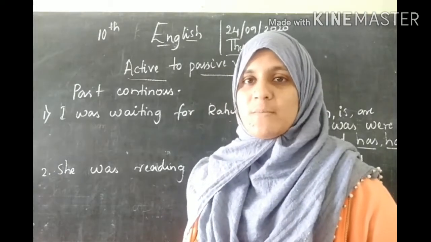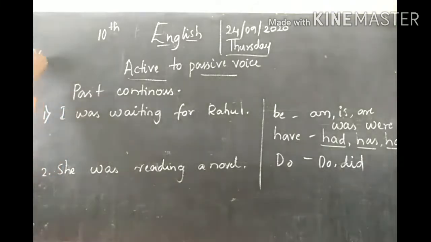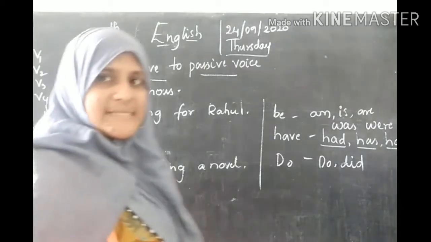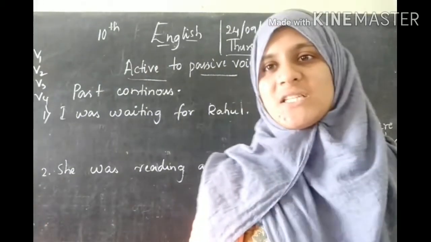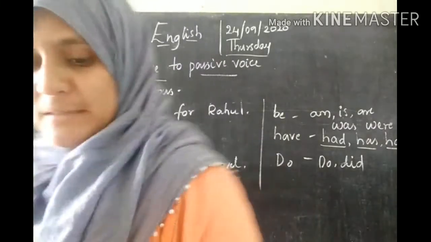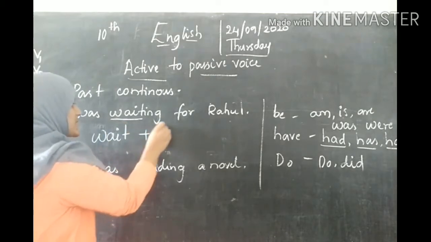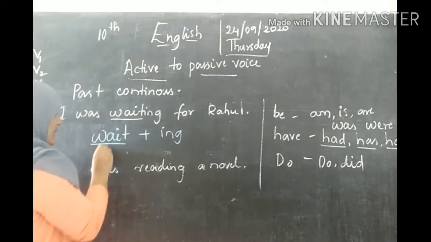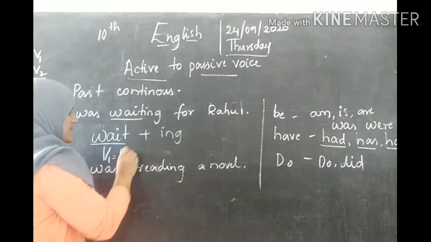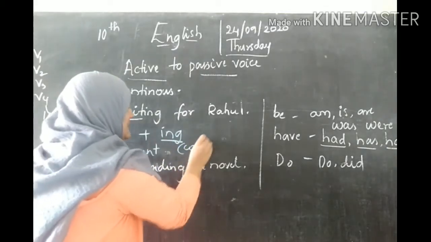verb forms. There are 4 verb forms, right? V1, V2, V3 and V4. If you are getting present plus ing, look at here, the word waiting can be written as W-A-I-T, wait, plus ing. This is V1, that is present, and ing is continuous.